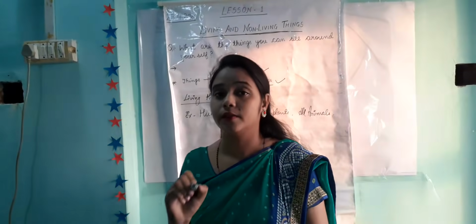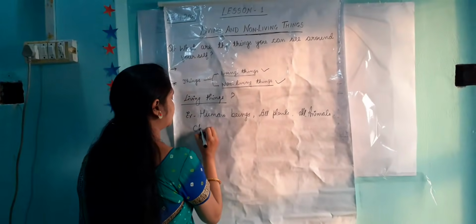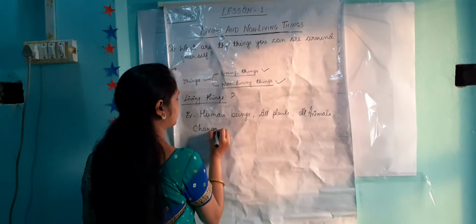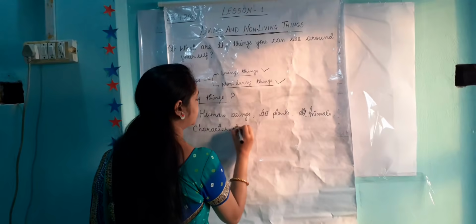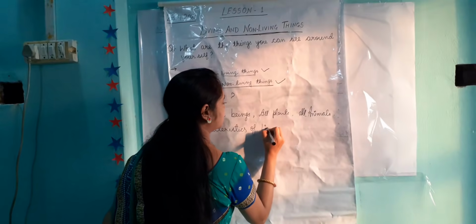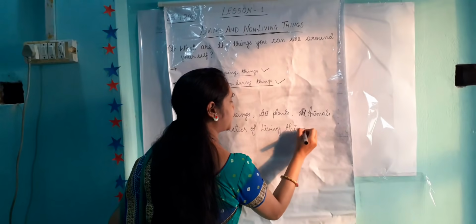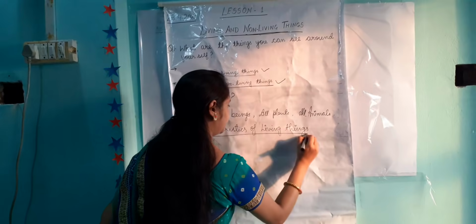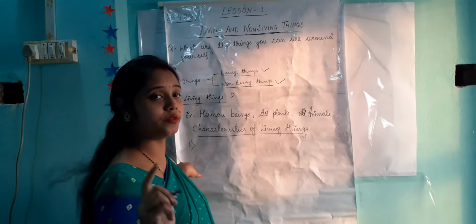So here we are going to study the characteristics of living things.